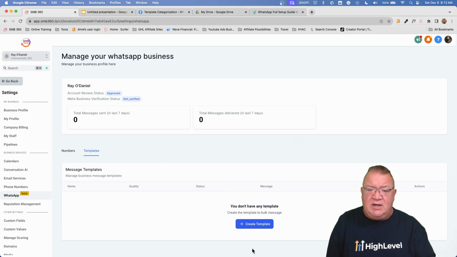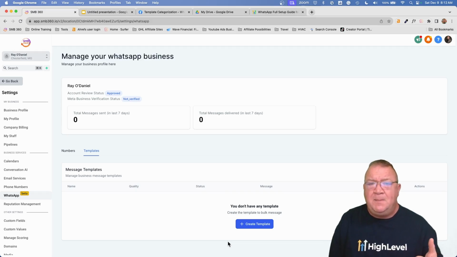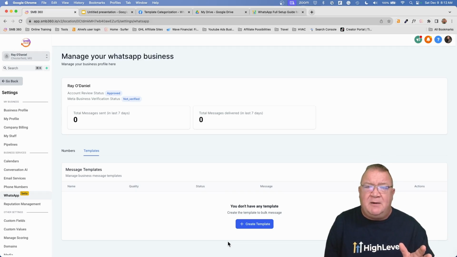What you would need to do now is think about how you would want to use WhatsApp in your business, what you would want to respond to people with. Now, the biggest thing, again, I'm going to take just a minute here and help you understand why somebody would want to integrate WhatsApp.